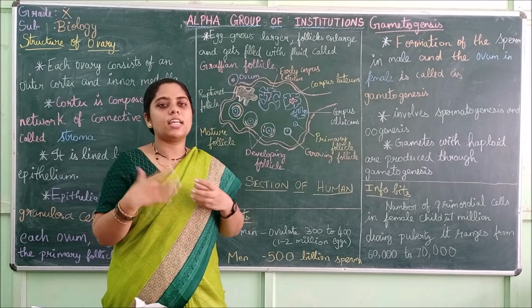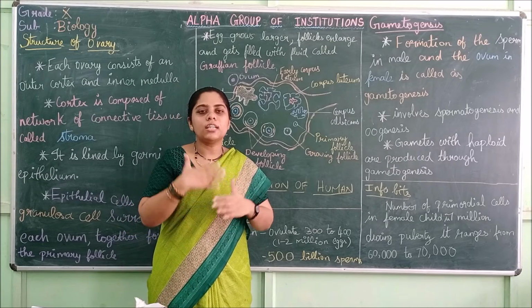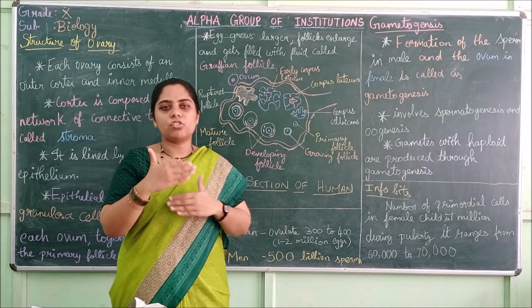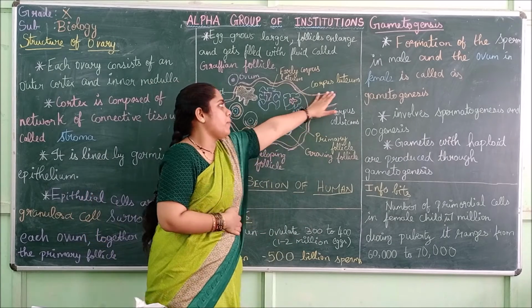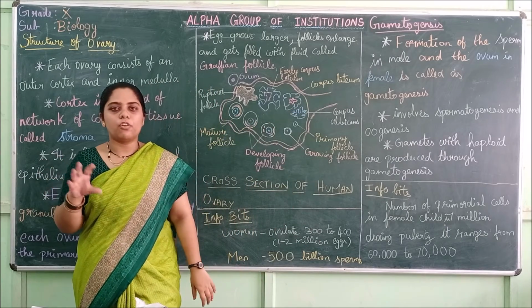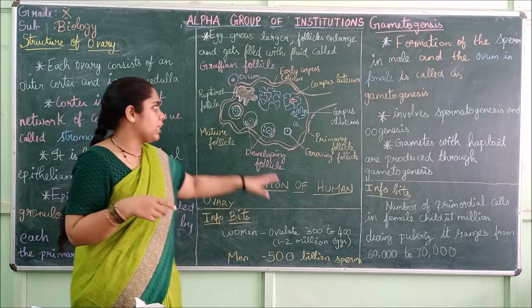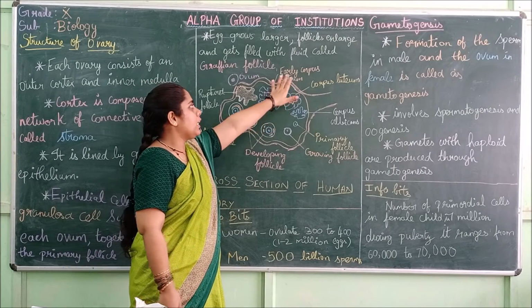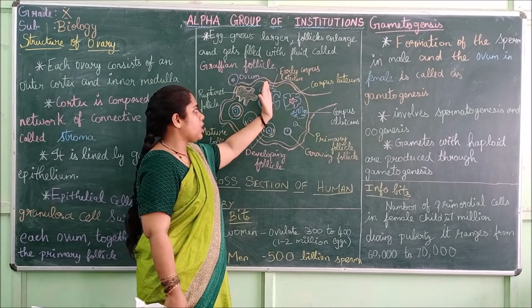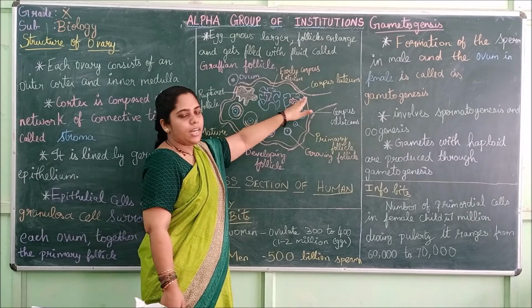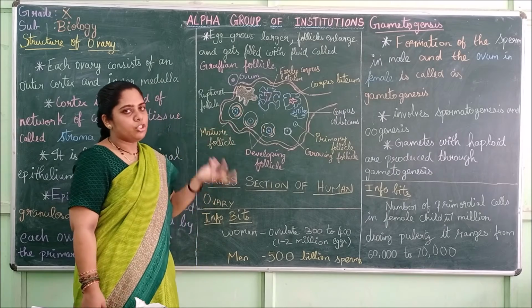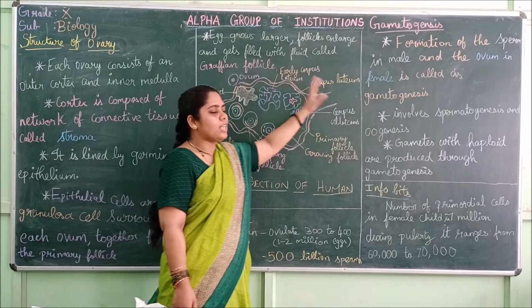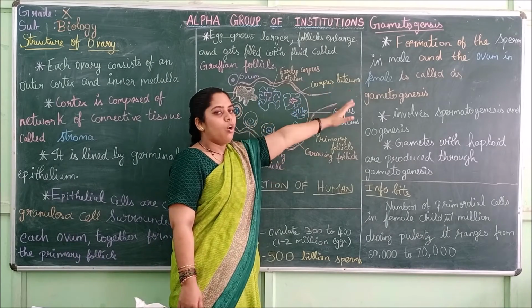It releases the hormones for the functioning of the monthly menstrual cycle. So the corpus luteum is responsible for the menstrual cycle. The early corpus luteum, after it is developed, forms the corpus luteum. After being fully matured, it lets out the ovum.